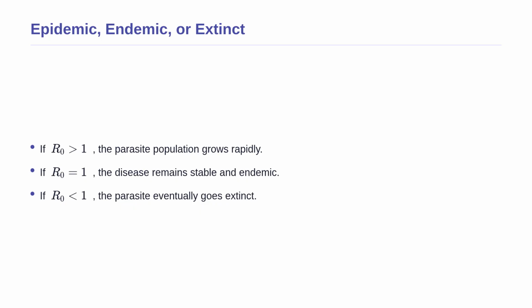If the value is exactly 1, the disease becomes endemic, meaning it stays at a stable, constant level in the population, without growing or shrinking. Finally, if we can use medicines, vaccines, or bed nets to push R0 below 1, the parasite will eventually go extinct because it cannot replace itself fast enough. This is the primary goal of all parasitology control programs.